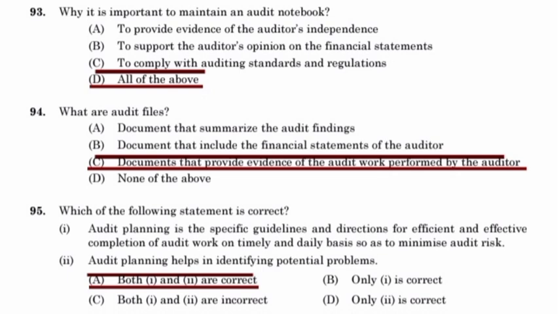Documents that provide evidence of the audit work performed by the auditor. Which of the following is correct? Both 1 and 2 are correct. Audit planning is the specific guidelines and directions for efficient and effective completion of audit work on a timely and daily basis so as to minimize audit risk. Audit planning helps in identifying potential problems.